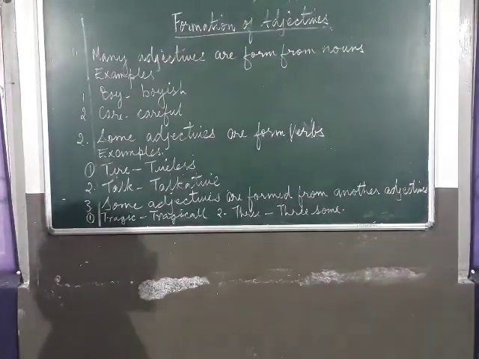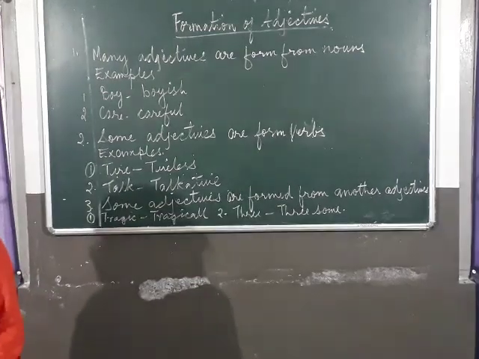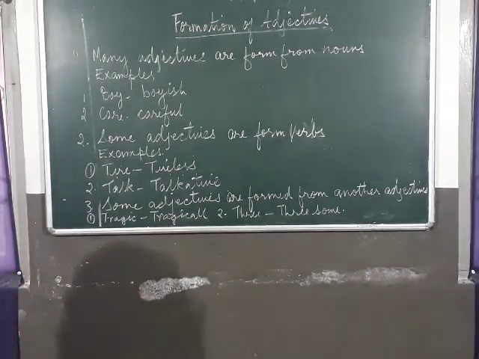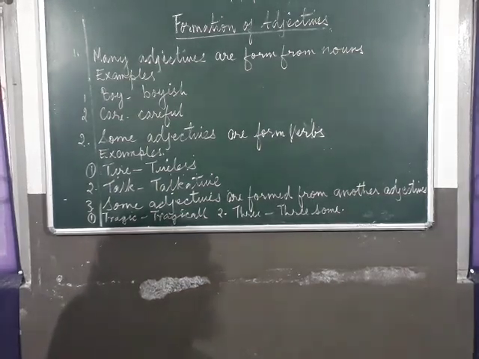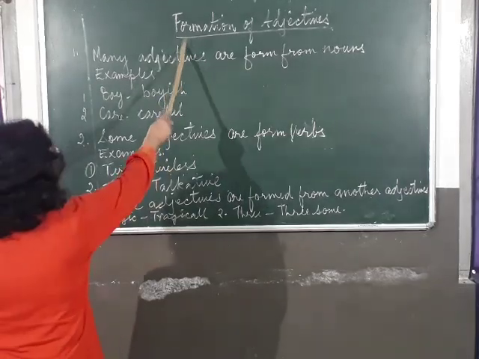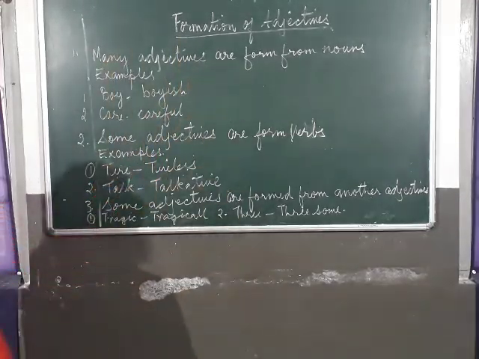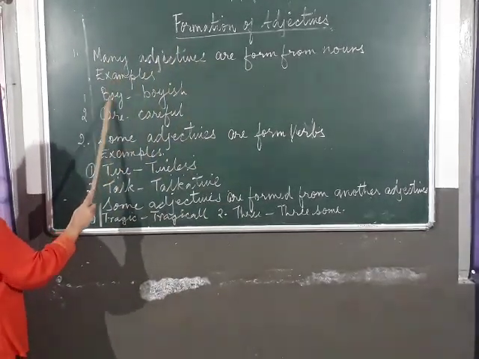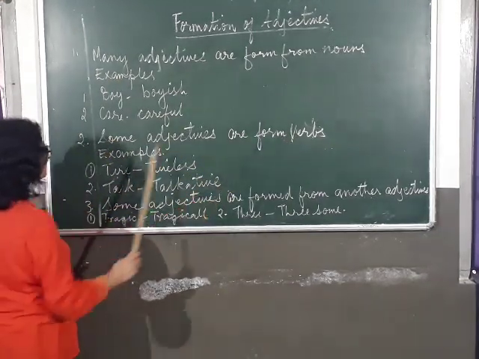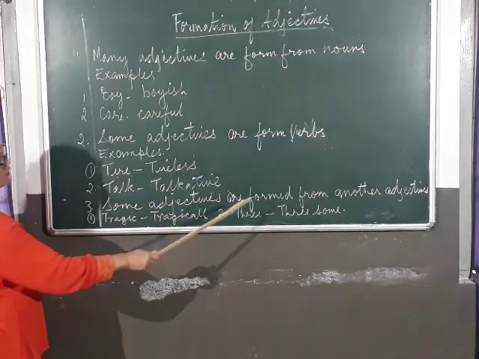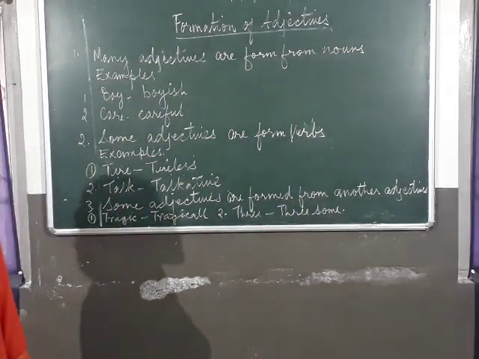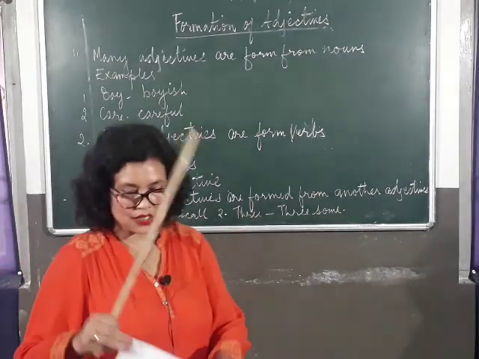There are 4 kinds of adjectives: adjectives of quality, adjectives of quantity, adjectives of number, and demonstrative adjectives. I explained to you with examples, and this is the formation of adjectives. How do adjectives form from a noun? Just example 1 or 2. Then some adjectives are formed from verbs. Then some adjectives are formed from other adjectives: tragic, tragical; three, threesome.